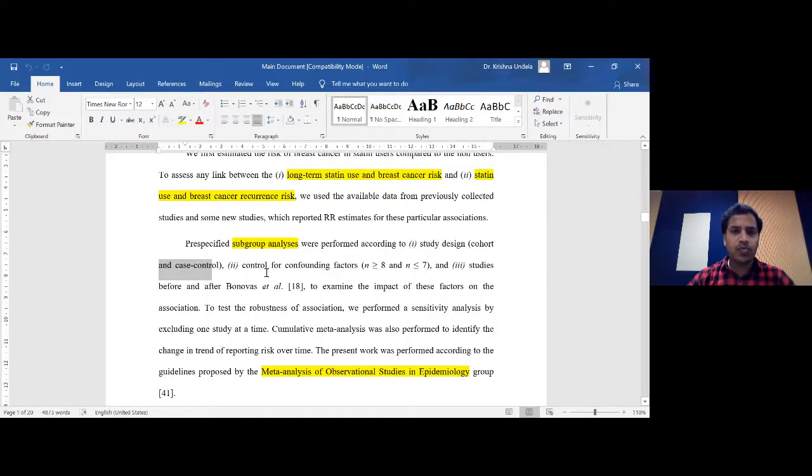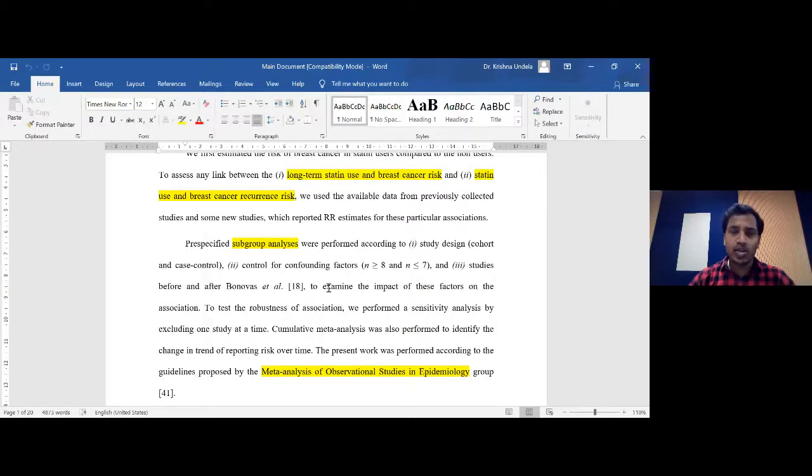And the control of confounding factors. The confounding factors will be there in almost all the studies. It is like, apart from the statin, are there any other factors influencing the breast cancer? Certainly there will be many other factors. It is not that when the people are taking the statin, they are getting the breast cancer only because of statin. Okay, there may be many other factors which are going to influence the breast cancer.